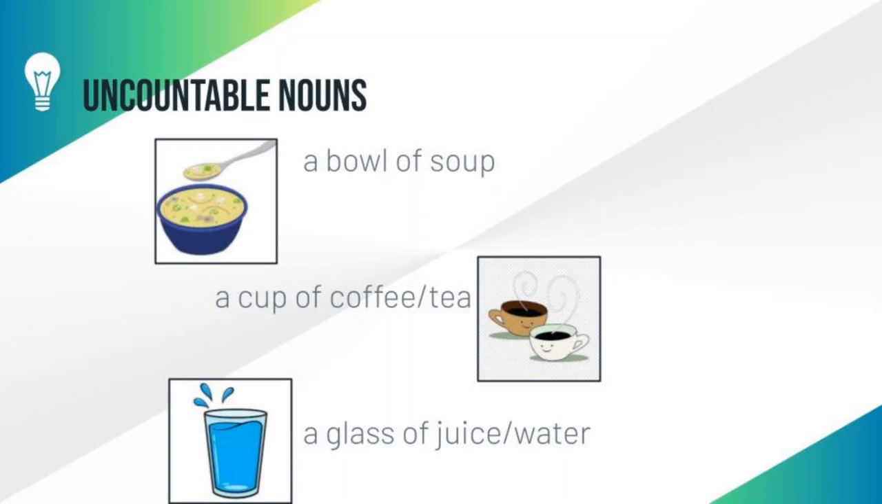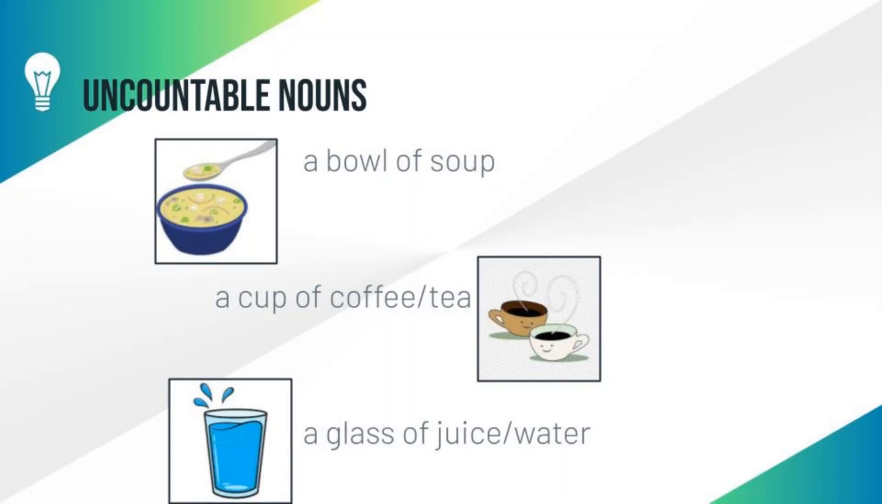Let us move to the third example, that is a glass of juice or water. Students, can you count the water or juice? We can't, because juice and water are uncountable nouns. Instead, we can count the glasses of juice or glasses of water. We can say a glass of juice or a glass of water. So this is the proper format to say.